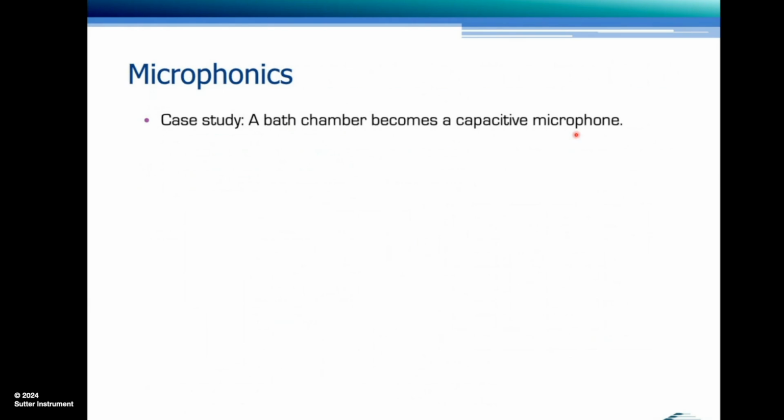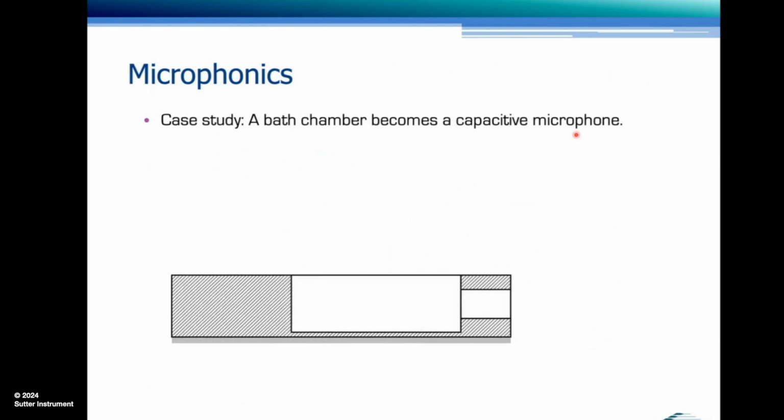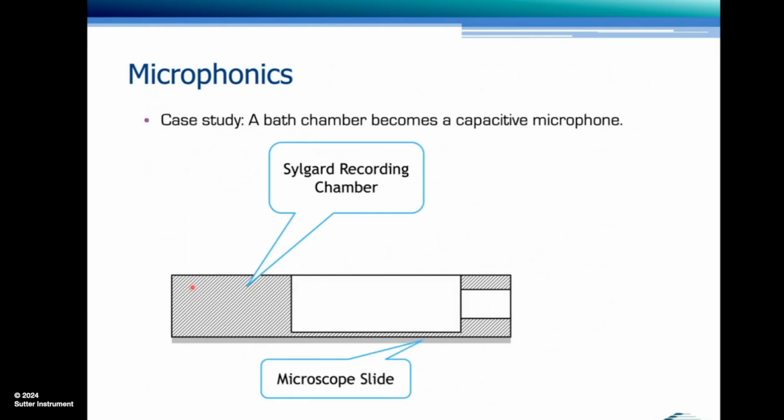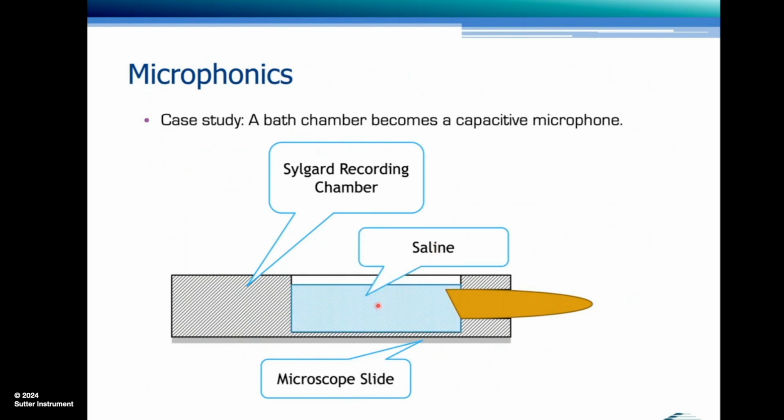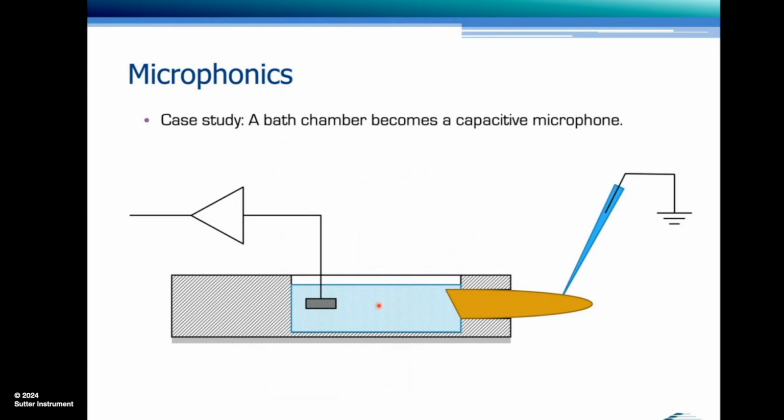At the beginning of my grad student time, I recorded from taste buds on the rat tongue, and I used a recording chamber made of Sylgard. That's a polymer that's used in electronics that was glued on a microscope slide in this case. The rat tongue was inserted on one end of the chamber. The chamber was filled with saline, with a rat Ringer. And then the amplifier setup looked like this. The recording electrode was actually in the bath for reasons I forget, there was just the established method in the lab back then, and the electrode that was in touch with the actual taste bud was grounded.